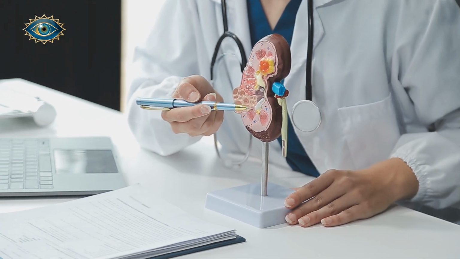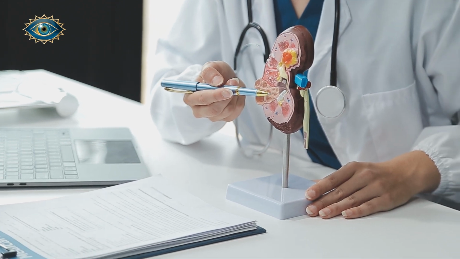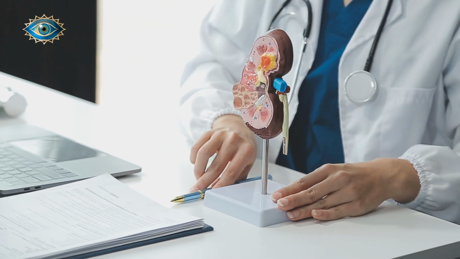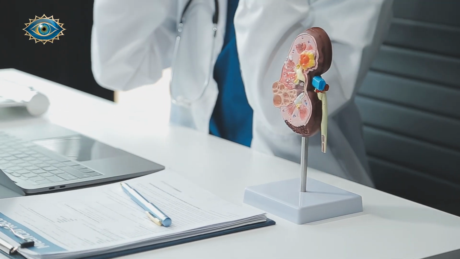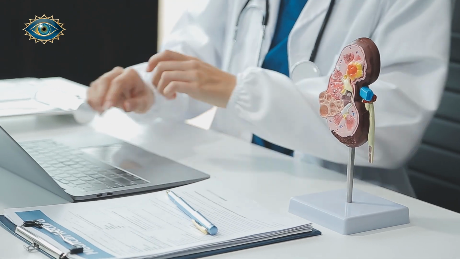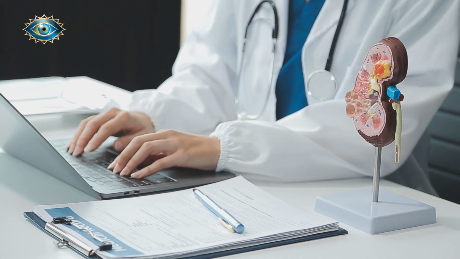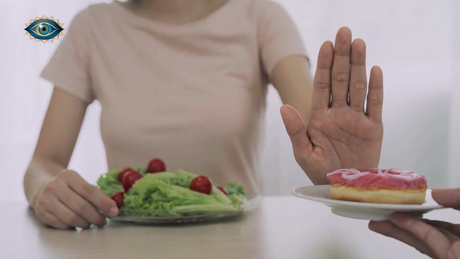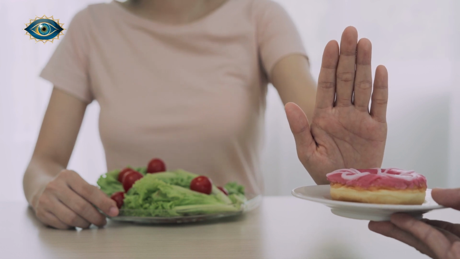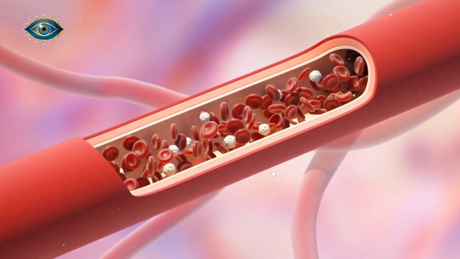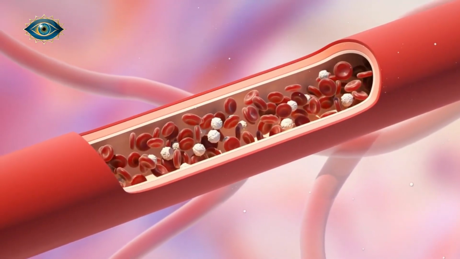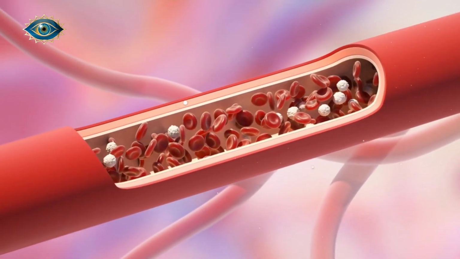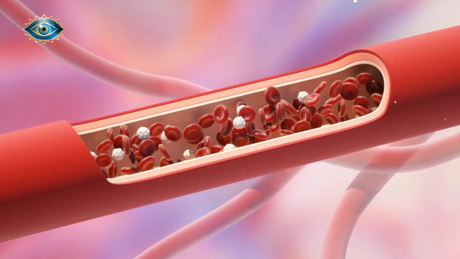Normally, the pancreas releases insulin, a hormone that helps cells absorb glucose from the blood to be used for energy. However, in people with diabetes, either the pancreas doesn't produce enough insulin or the body's cells don't respond well to it. This causes a buildup of glucose in the blood, which can lead to various health problems. Understanding how the body processes glucose is essential to grasp the complexities of diabetes.